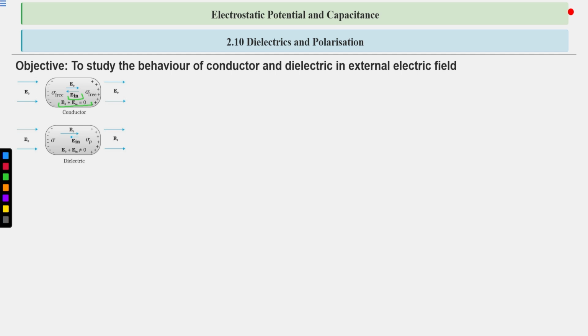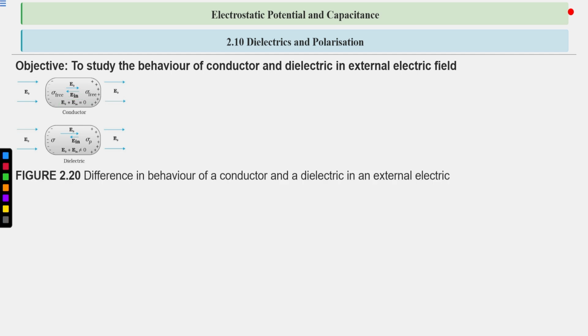What is this sigma free? This is the surface charge density due to free electrons, free ions or free charge carriers present inside the conductor. Figure 2.20: difference in behavior of a conductor and a dielectric in an external electric field.